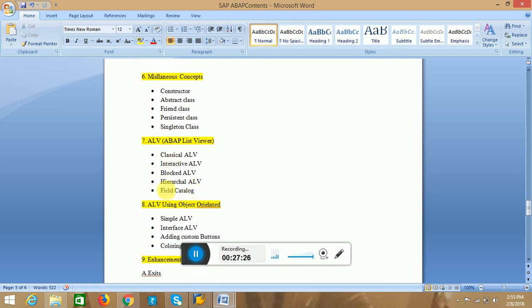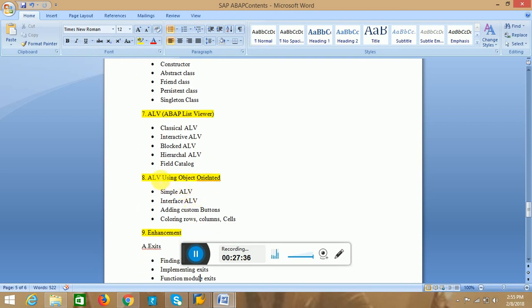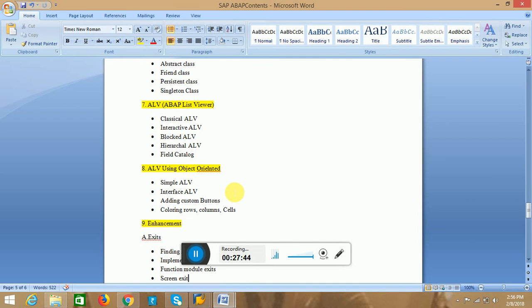In this one, we'll discuss classical ALVs, interactive ALVs, block and hierarchical, and field catalog, etc. And now ALV using the OOPS concept: simple ALV and interactive ALV, adding custom buttons and colors. We'll tell about the different functionalities in this OOPS ALV. This is for normal ALV reports, and this is for OOPS ABAP ALV reports.